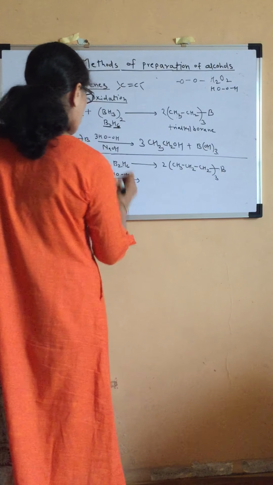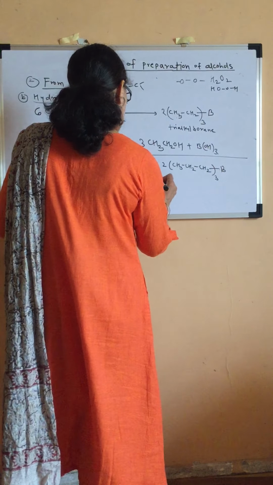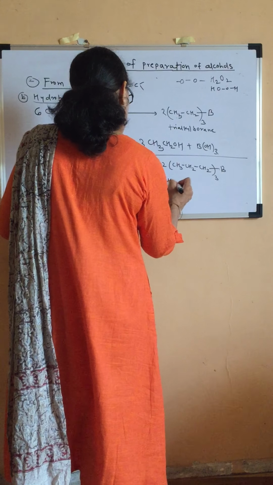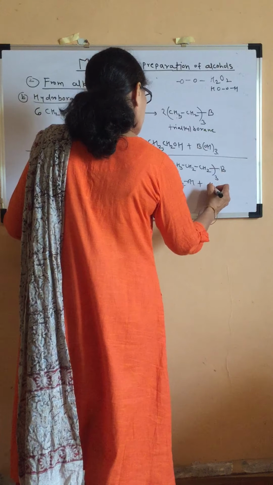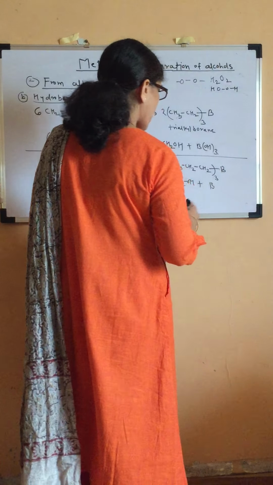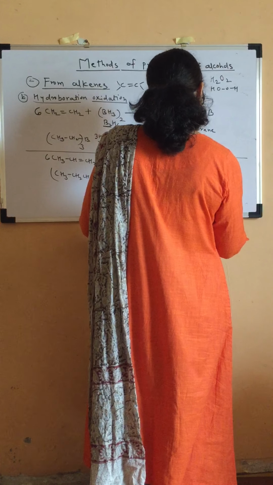So 3 molecules of CH3CH2CH2OH plus B(OH)3, or H3BO3, boric acid.